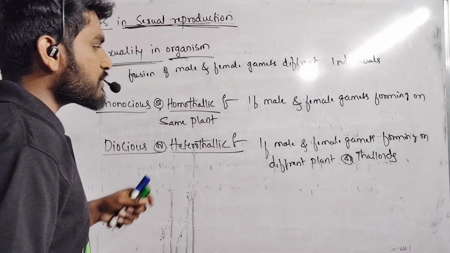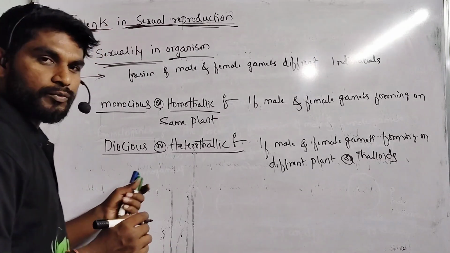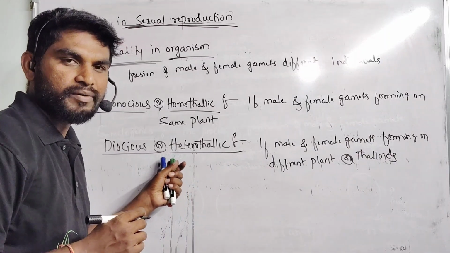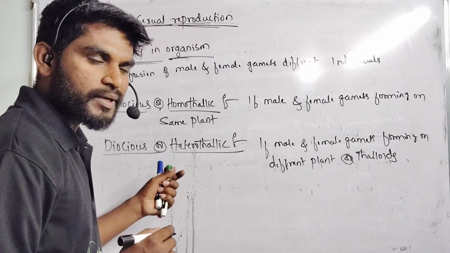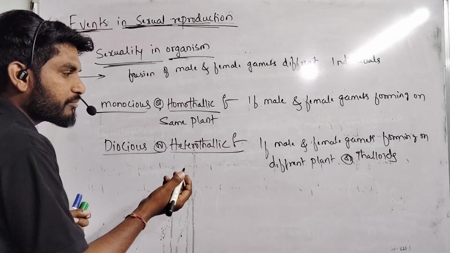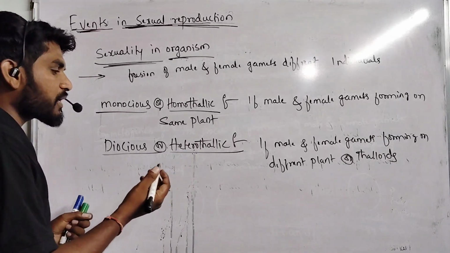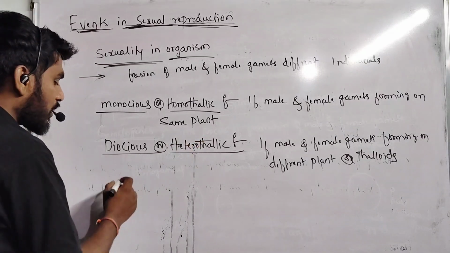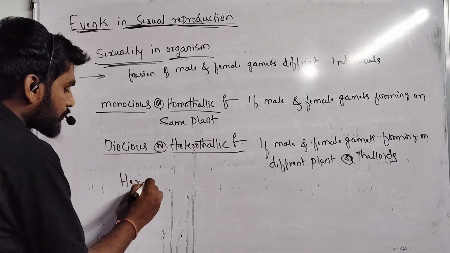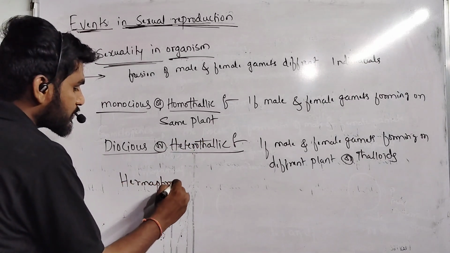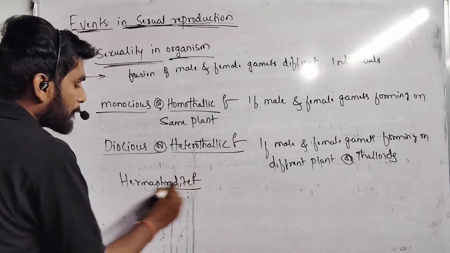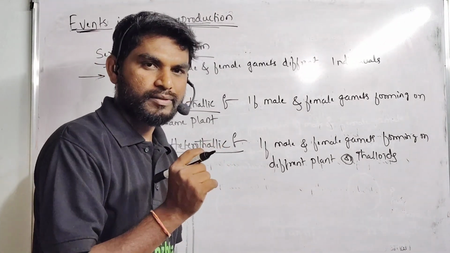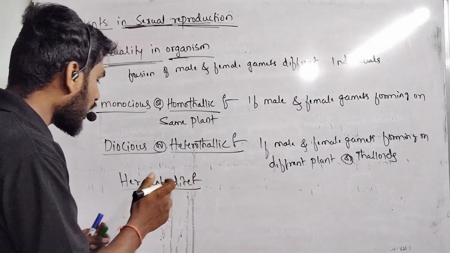But in case of animals, you can see two different individuals are forming male and female gametes. In case of females, egg will be forming, and in case of males, sperm will be forming. But in some cases, both male and female gametes are forming. Such organisms are known as hermaphrodites. In that case, male and female gametes are forming in a single individual. They are called hermaphrodites.